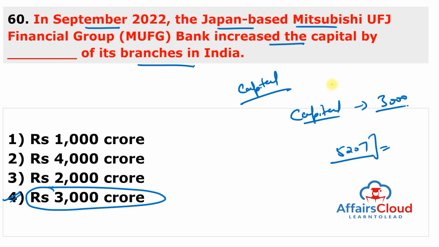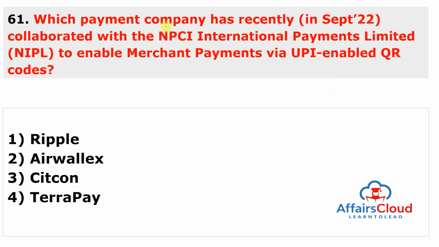Moving to next question. Which payment company has recently collaborated with NPCI International Payment Limited to enable merchant payments via UPI enabled QR codes? And this payment company is TerraPay. Answer of this question is 4.